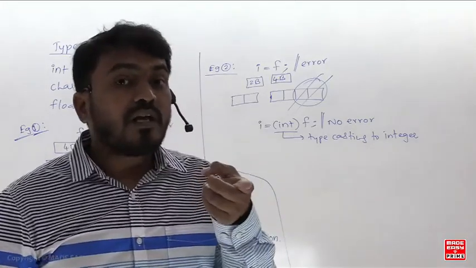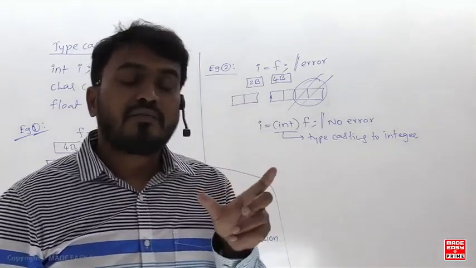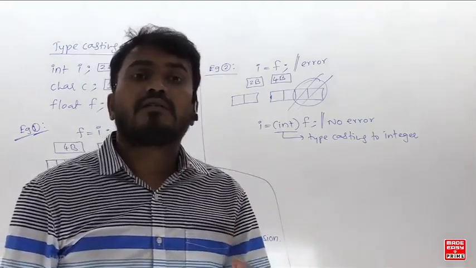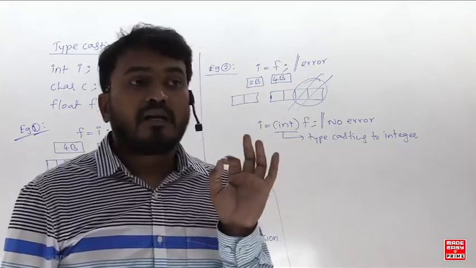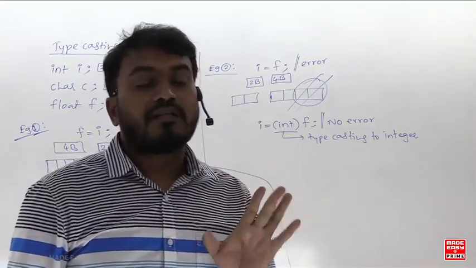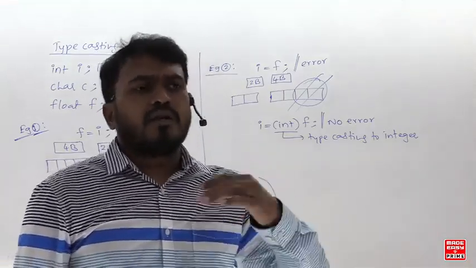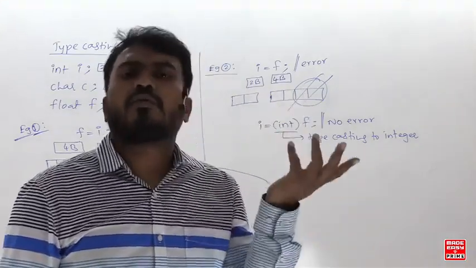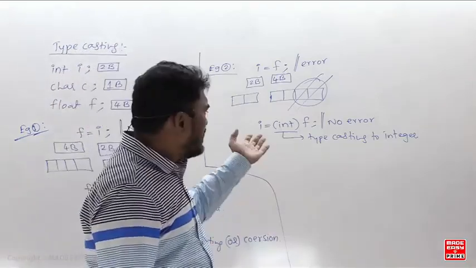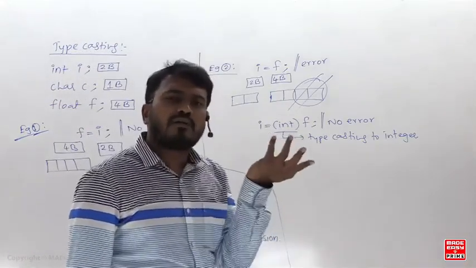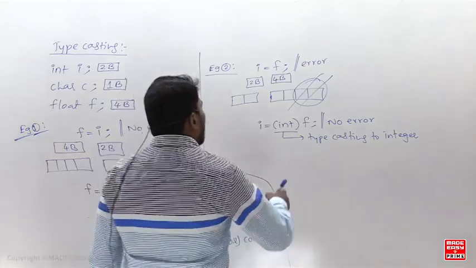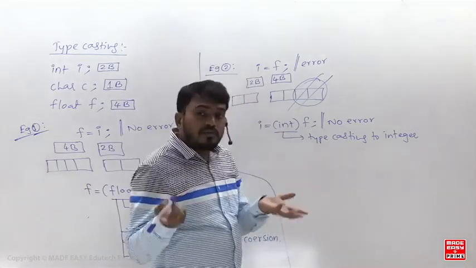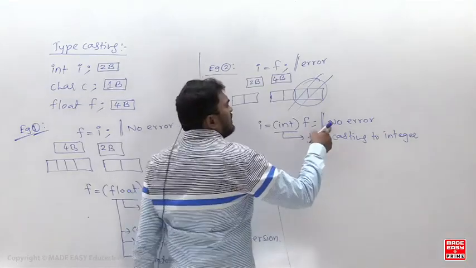He knows the type is different and is still doing it. So with the typecasting, the compiler will understand that he is doing this deliberately, he knows everything, so let him do it, no problem. The compiler feels that if you really want to do that, let him do it because he knows everything. So with typecasting, you clearly know what you are doing, and the compiler will not give any error.